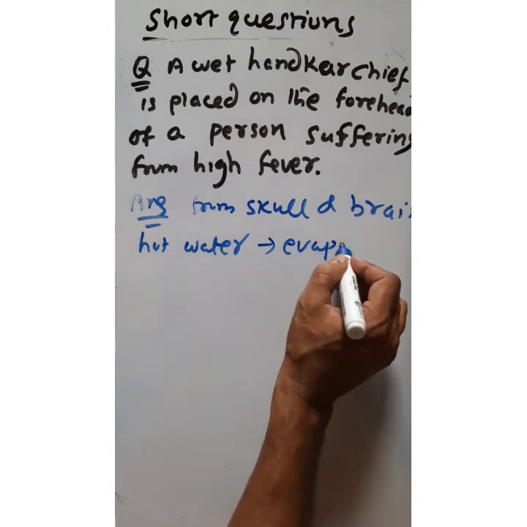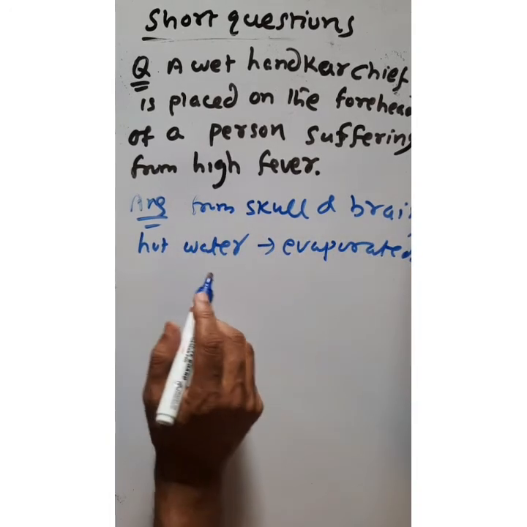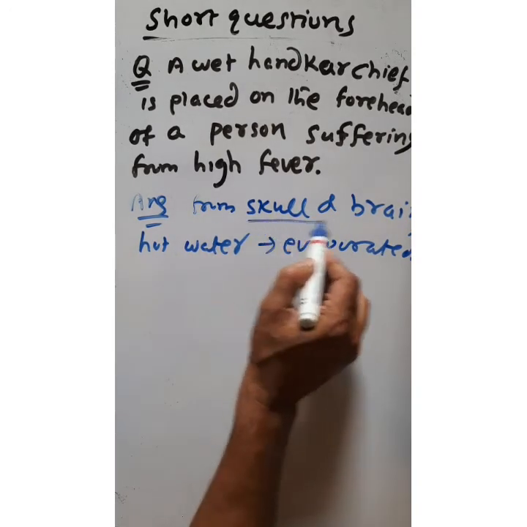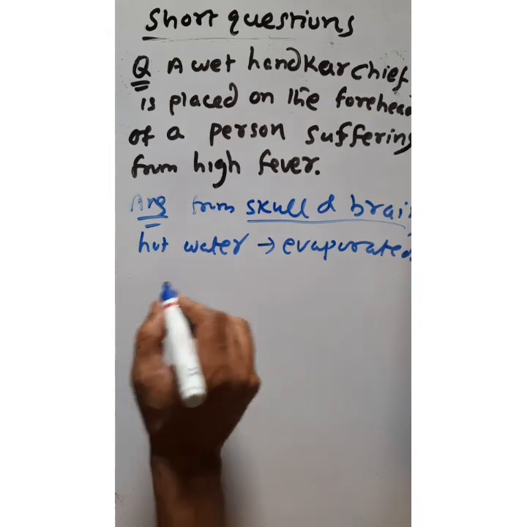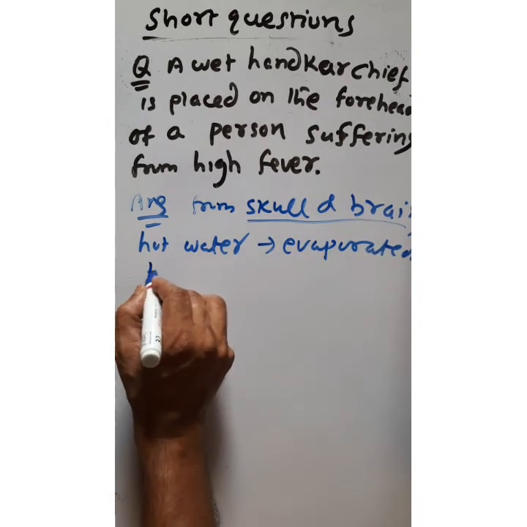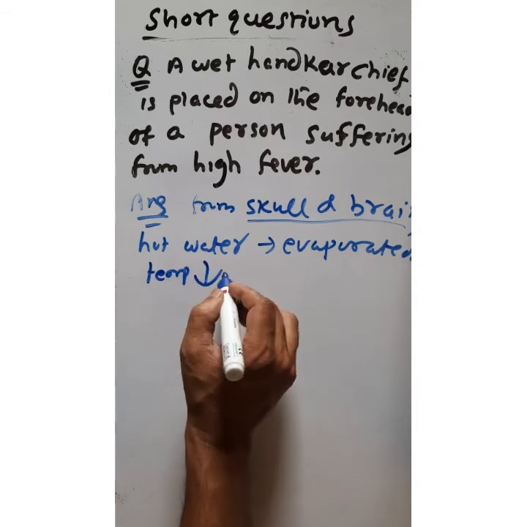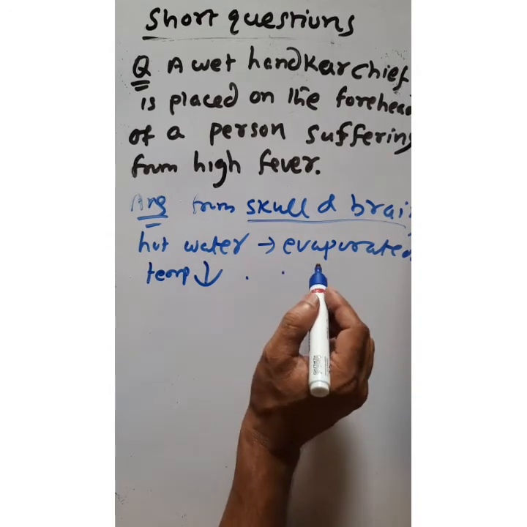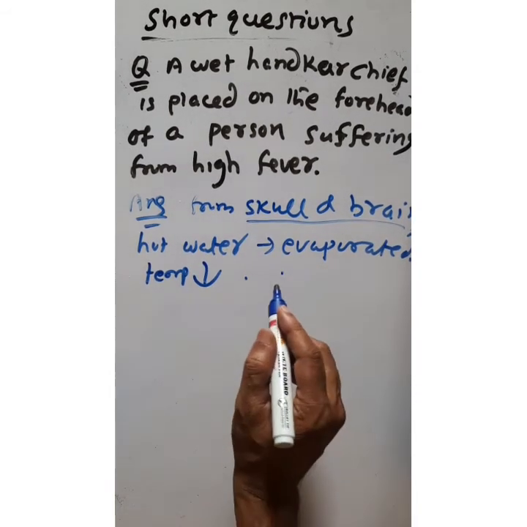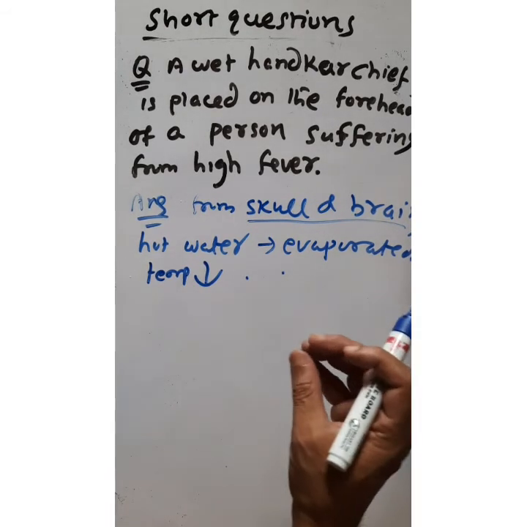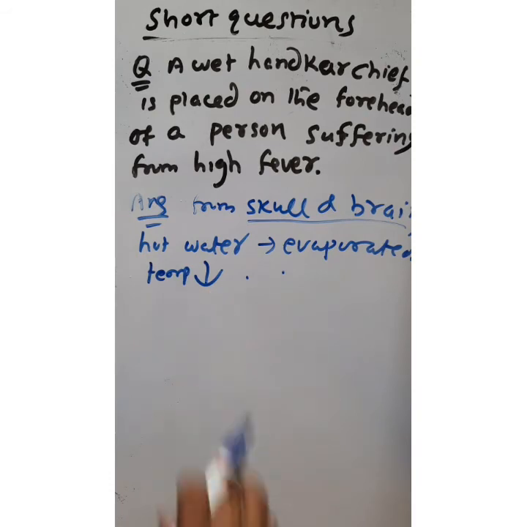This hot water will be evaporated to the surrounding, and by which the heat energy of the skull or brain decreases. If heat energy content in the skull and brain decreases, then temperature will fall. So this process will protect from danger of increasing temperature. In the fever condition, the temperature will gradually increase, which is a danger, so that temperature must be reduced. So this is a practical application of evaporation.